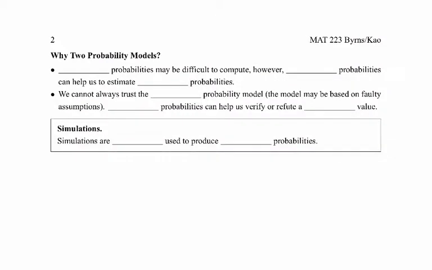Okay, why are there 2 probability models? Well, theoretical probabilities may be difficult to compute. It may actually be difficult to figure out the probability of some event happening. However, empirical probabilities can always be used to help us estimate theoretical probabilities.